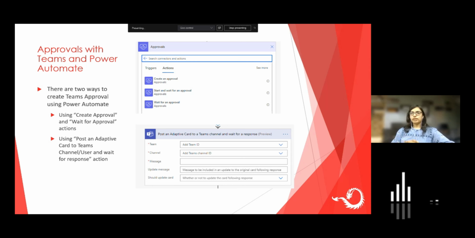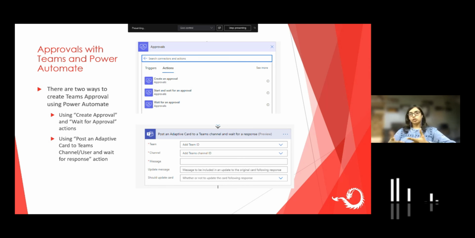So there are two ways to implement Teams approval using Power Automate. What is Teams approval? For example, in any application or tool where an approval process is implemented, you will probably get an email that something needs to be approved. You can provide your decision directly in the email, with buttons to approve or reject, or there may be a link in the email where you can click and provide your decision, whatever you need to do as an approver, right?